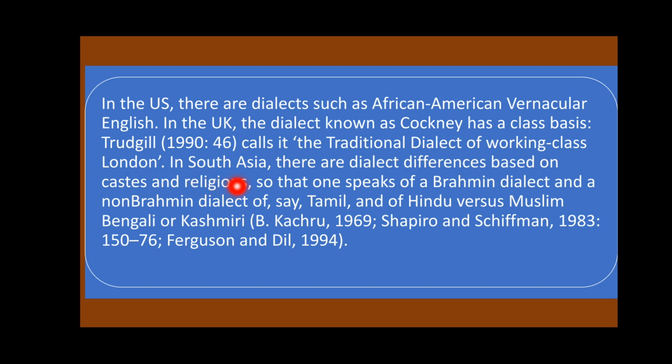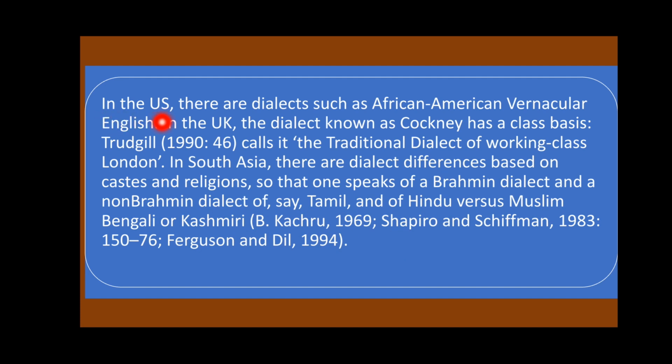In South Asia, there are dialect differences based on caste and religion, so that we speak of a Brahman dialect and a non-Brahman dialect of, say, Tamil, and Hindu versus Muslim Bengali or Kashmiri.